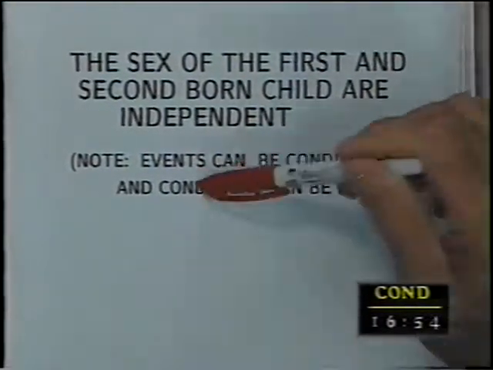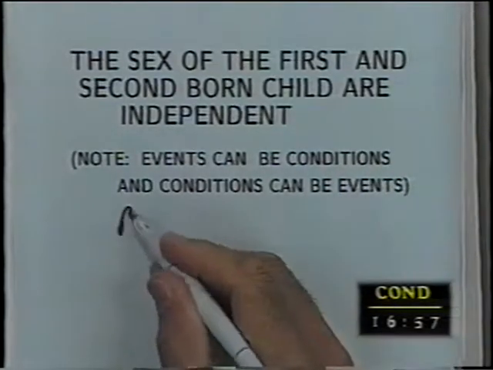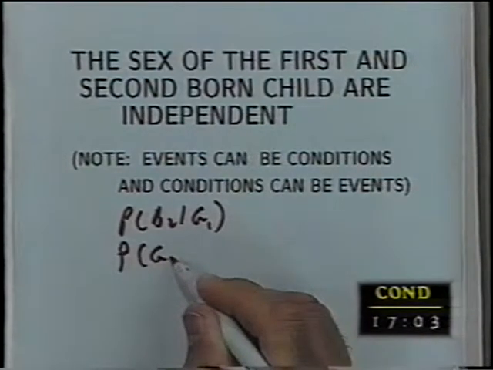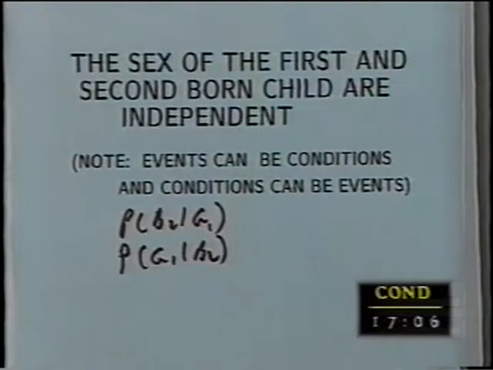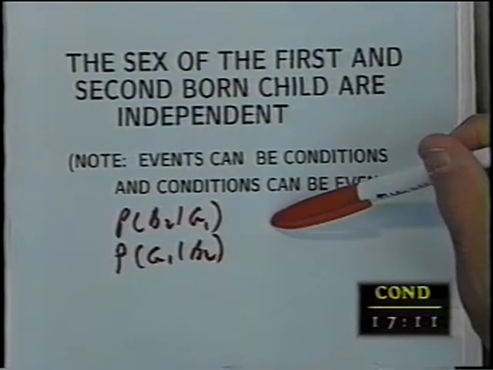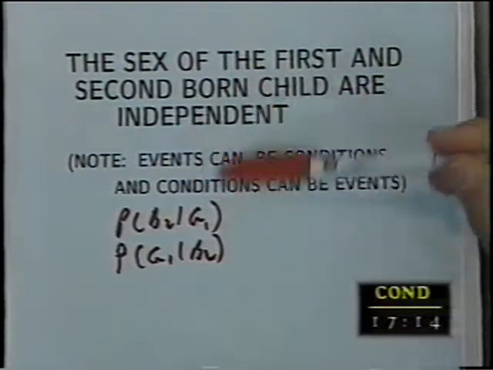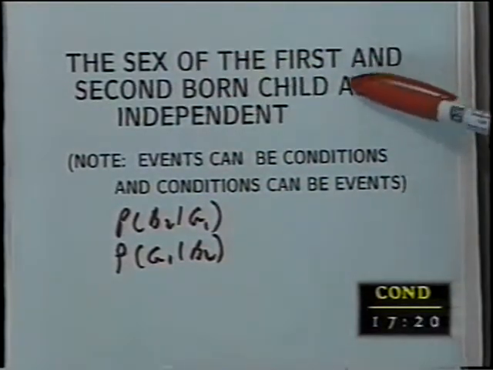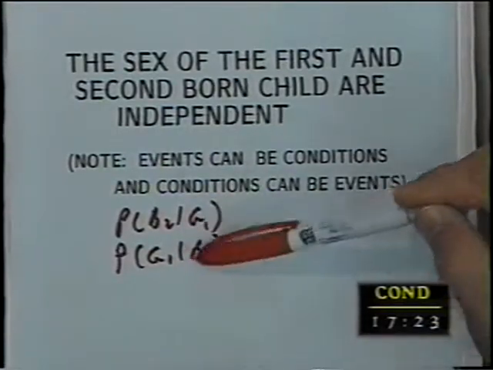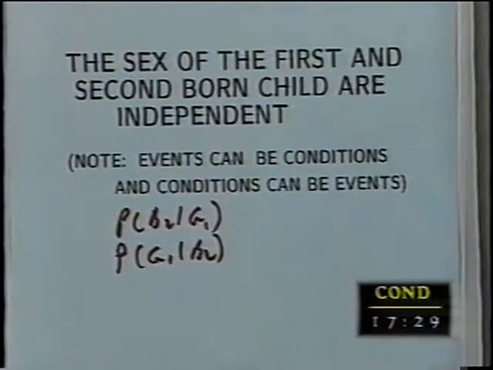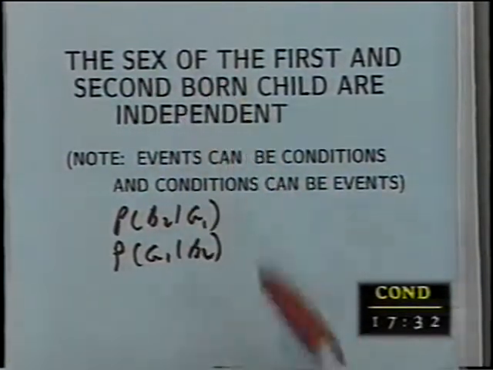Events can be conditions. Conditions can be events. That's because, remember, we worked out things like boy second given girl first. I also had the probability of girl first given boy second. So we can interchange conditions and events, but we'll talk about that next time. In general, if we have independence because the condition and events do not influence each other in any combination or form you like, you will be able to say they are independent things, independent properties, independent factors, if you like.